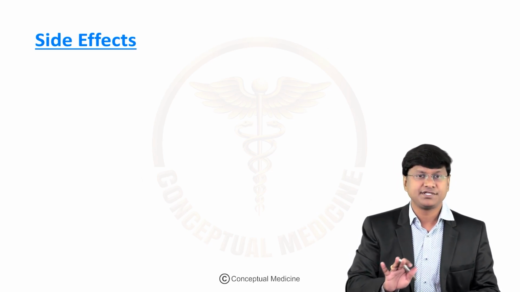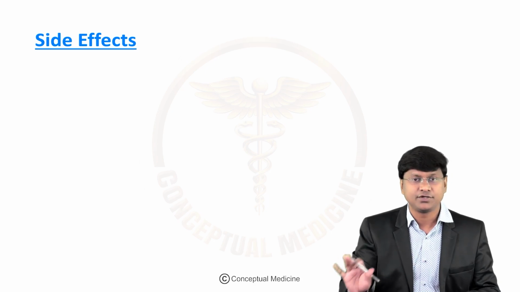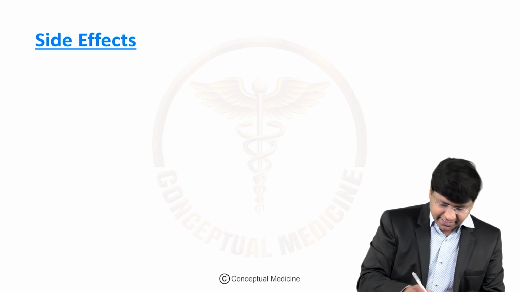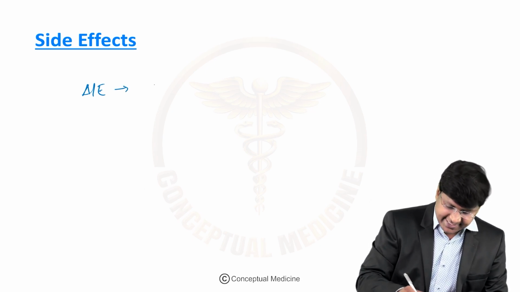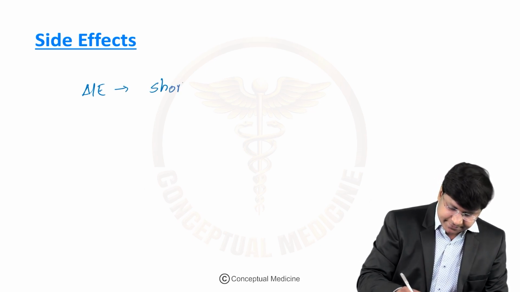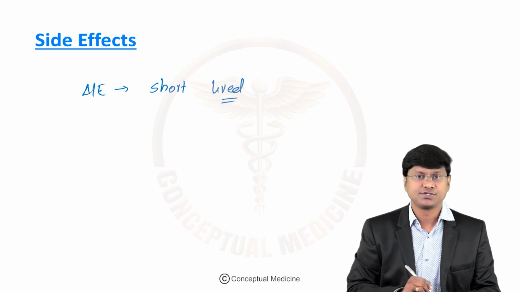See, most of the patients tolerate the somatostatin analogs well. But a certain group of individuals will develop adverse effects, and these adverse effects are short-lived. And what are these adverse effects?